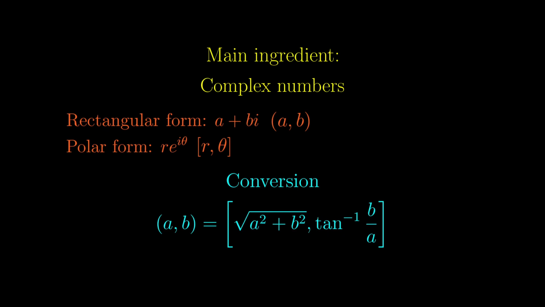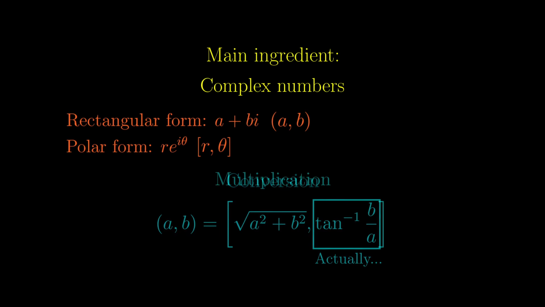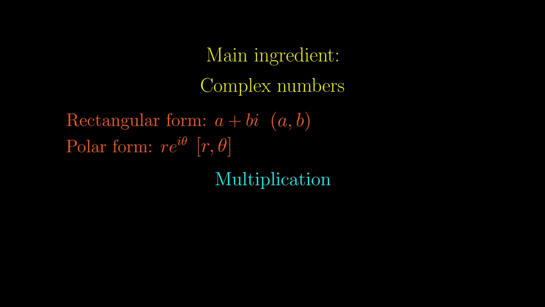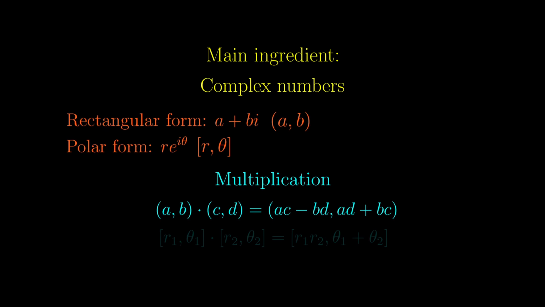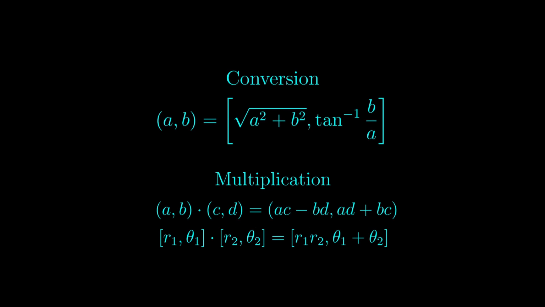This is a formula that converts between the rectangular and polar form. There are definitely concerns over the range of the inverse tangent function, but for the purpose of this video it will be okay to leave it like that. For multiplication of complex numbers in rectangular form, it is rather messy, while in polar form multiplication is pretty easy. And these two very basic things you know about complex numbers would be enough for the discussion afterwards.